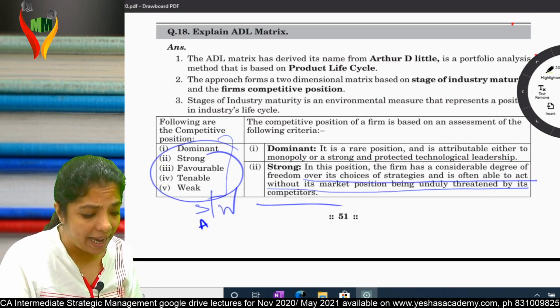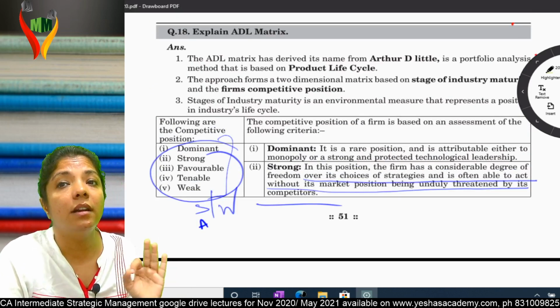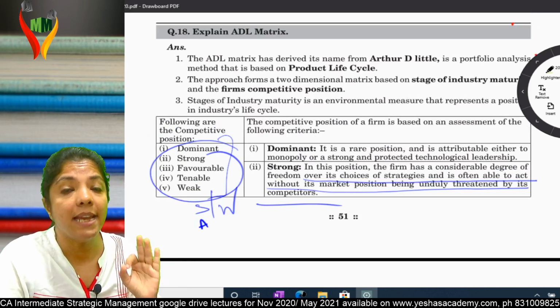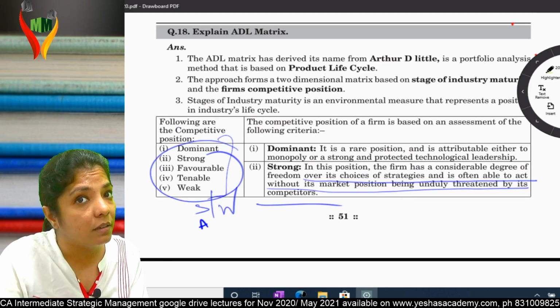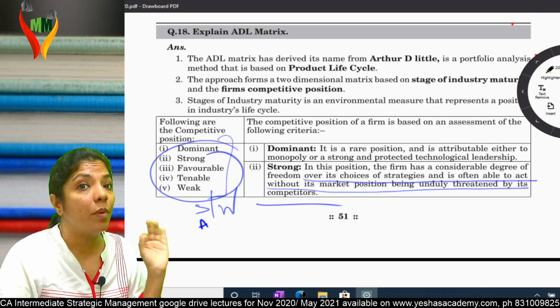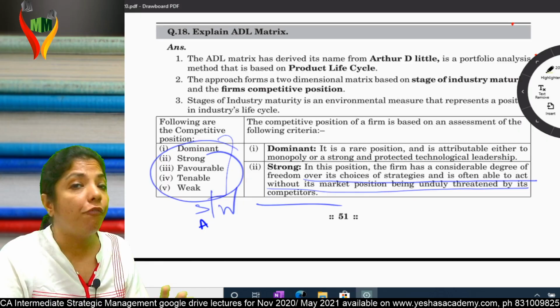This has been given by ADL, Arthur D. Little. Am I clear? So by this, we are done with one more part of portfolio analysis.